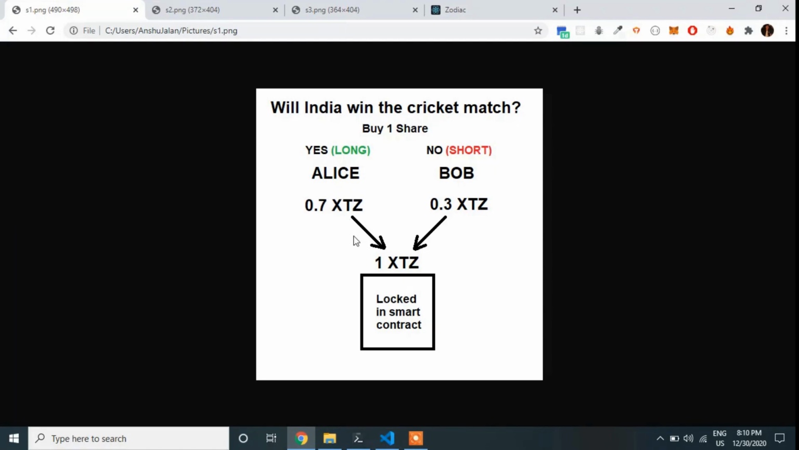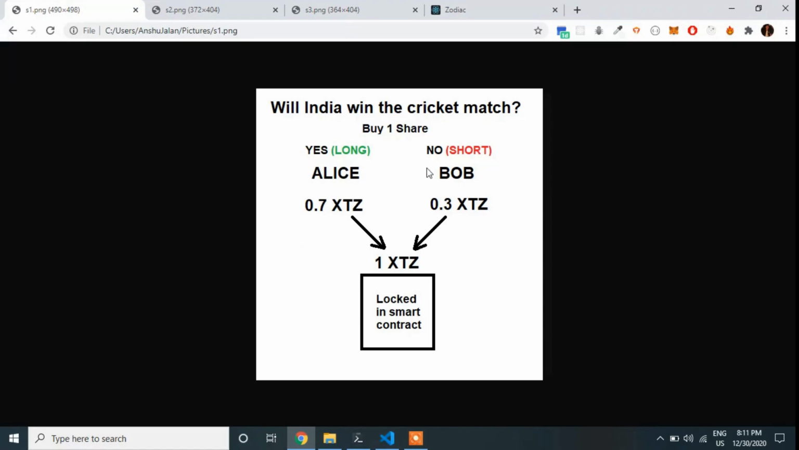of them have to deposit a certain amount of XTZ, which is ranging between 0 and 1, and this depicts the probability which they believe is of their team winning or losing. So Alice believes that there is a 70% chance of India winning, therefore she places a bet of 0.7 XTZ, whereas Bob believes that there is a 30% chance of India losing, therefore he places a bet of 0.3 XTZ.